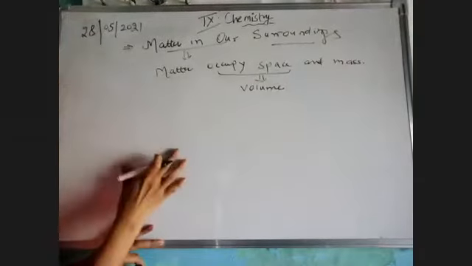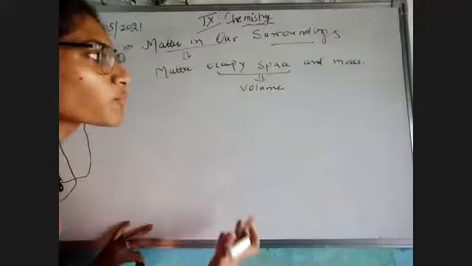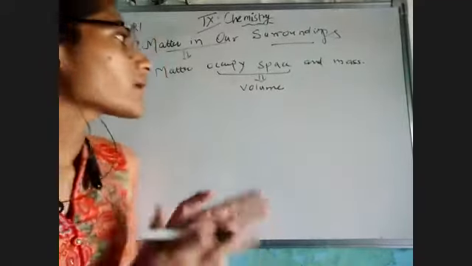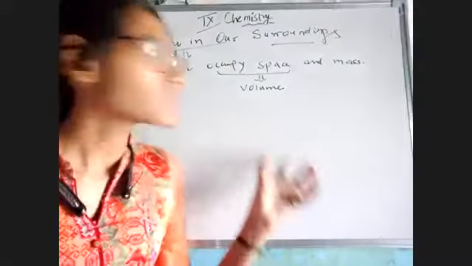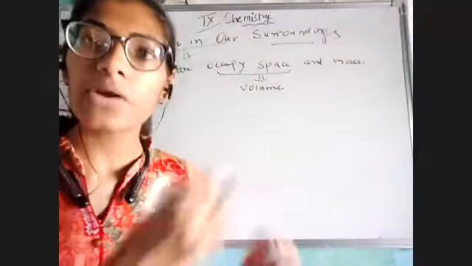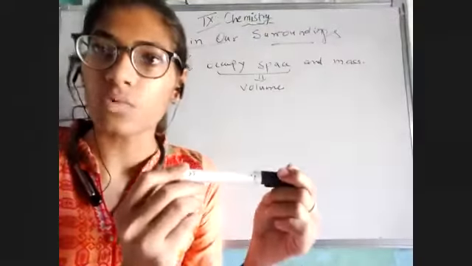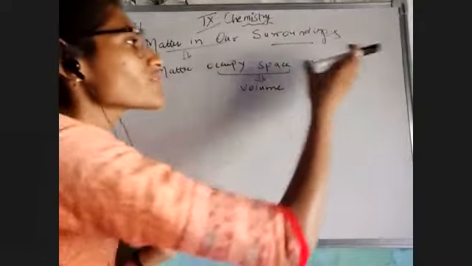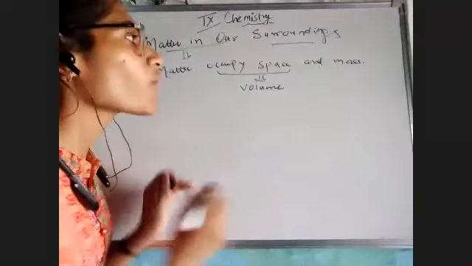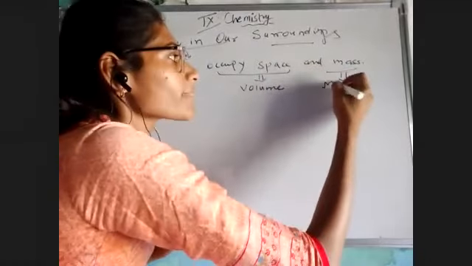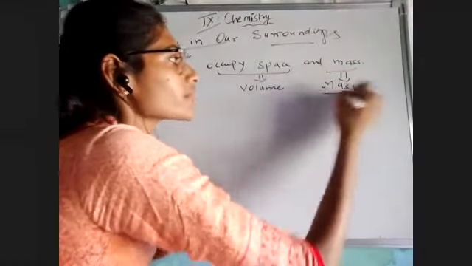If I'm talking about the board I put on the wall, it has occupied a lot of space. That means this particular board has a higher volume as compared to this marker, because the marker is very small. So matter is something which occupies space and has mass, and the quantity which defines the space is known as volume.